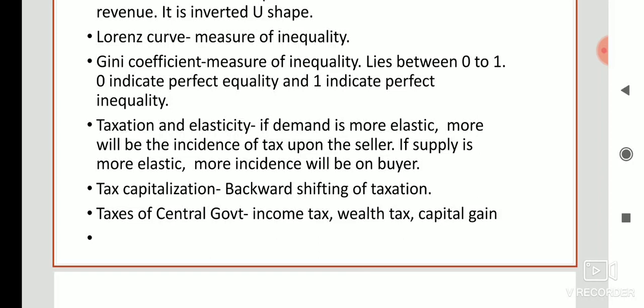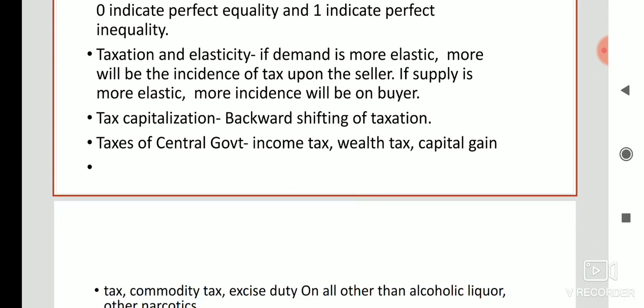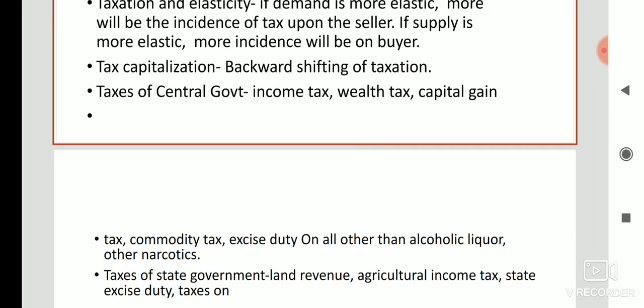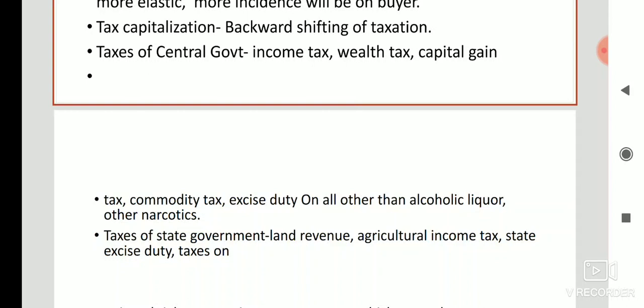Then next, there are some taxes of the central government, like income tax, wealth tax, capital gain tax, commodity tax, excise duty on all items other than alcoholic liquor or other narcotics. These are central government taxes.